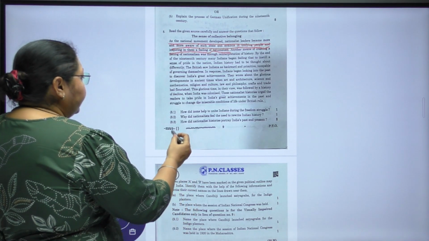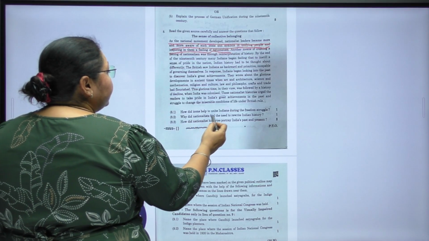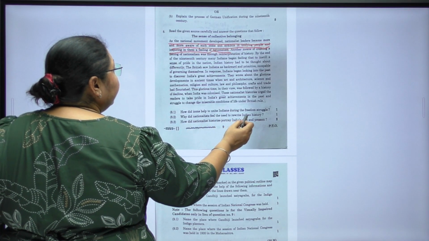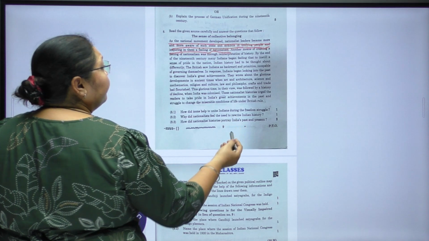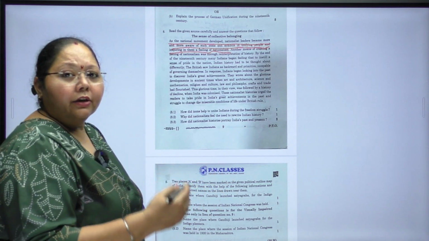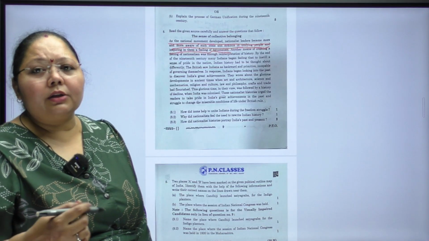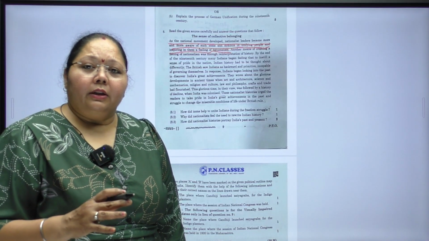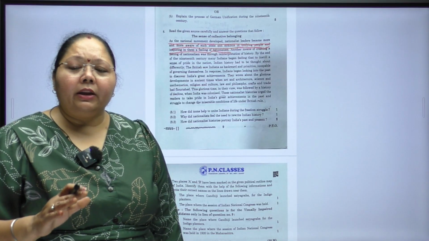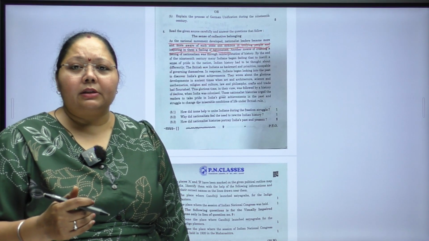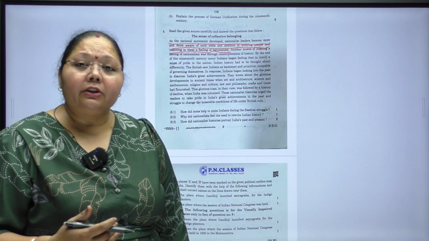Now the second says, why did nationalists feel the need to rewrite the Indian history? What was the need of writing the history again? Here we found that the history given to us by the Britishers was actually wrong. According to them, we did not have any culture or any great achievements.